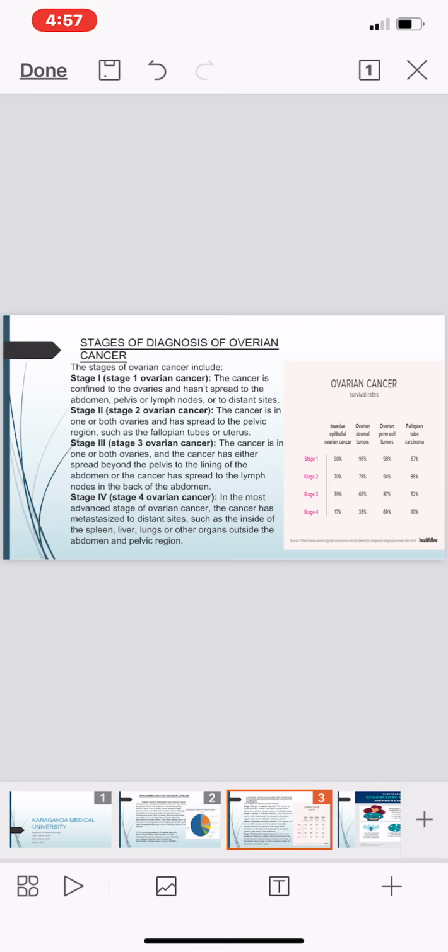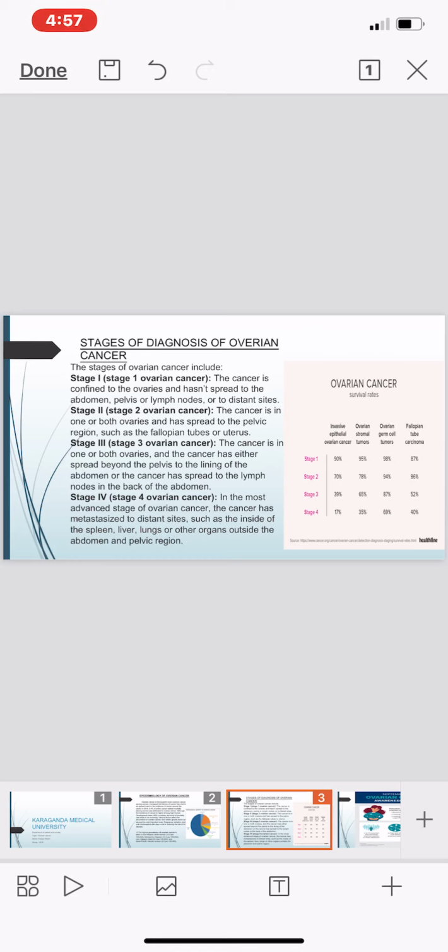If a woman has gone to stage 2, the cancer may spread to both ovaries, or the cancer cells may also develop in the pelvic region, fallopian tubes, or the uterus. Now in stage 3, the cancer is in one or both ovaries and has either spread beyond the pelvis to the lining of the abdomen, or to the lymph nodes.